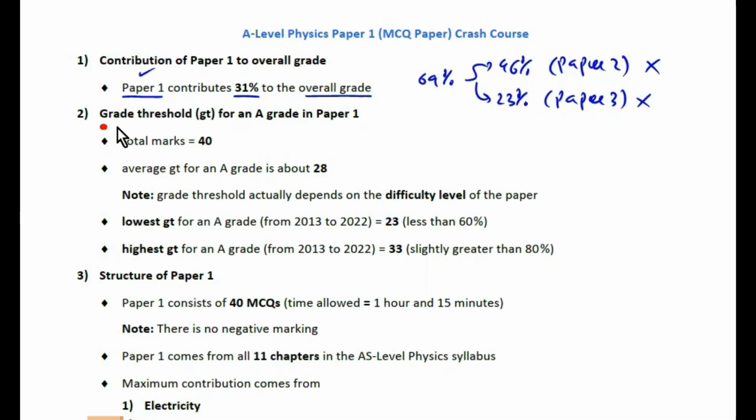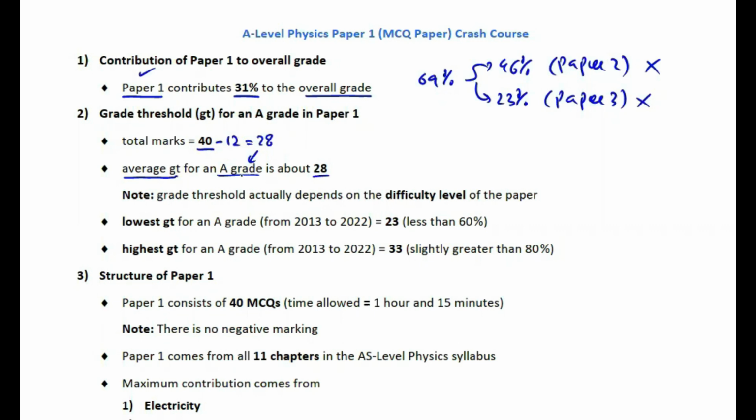Let's look at the grade threshold for an A grade in Paper 1 now. Students, Paper 1 is a 40 marks paper, and you will be surprised to know that the average grade threshold for an A grade in this paper is only about 28, which means that if you are given a Paper 1 of average difficulty level, then you can lose about 12 marks out of 40 and still expect to get an A grade in it.